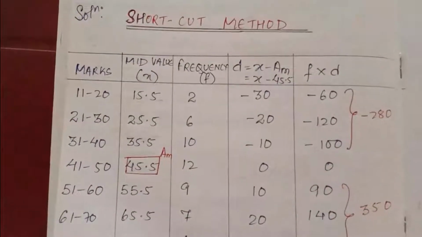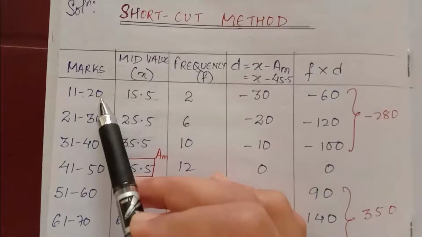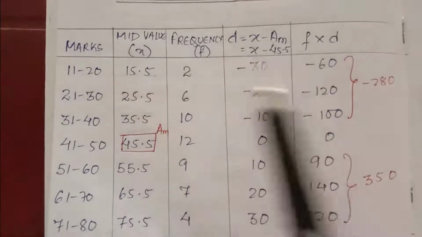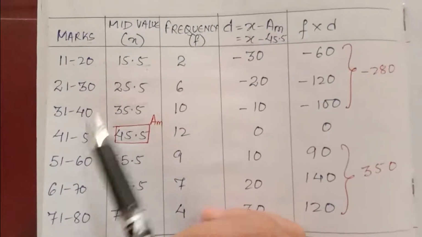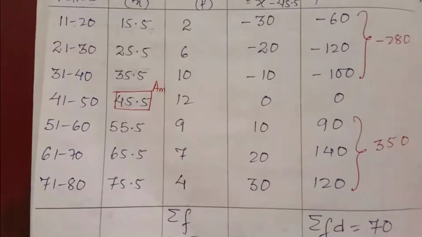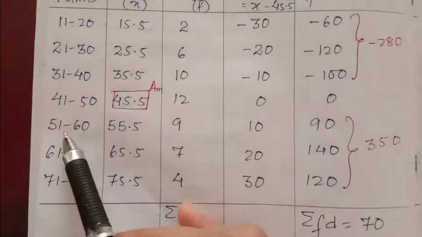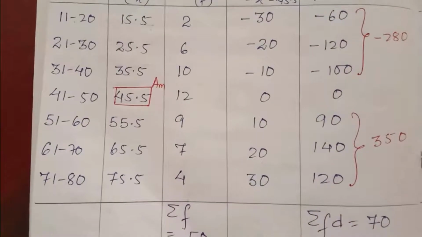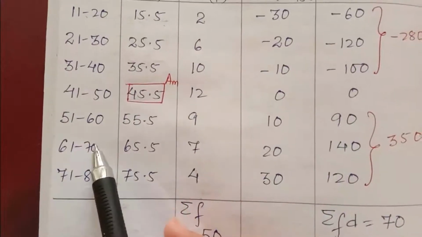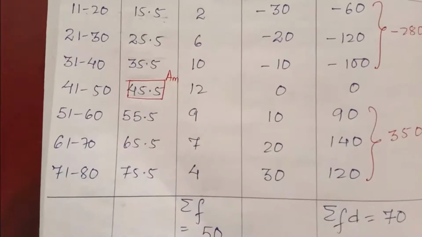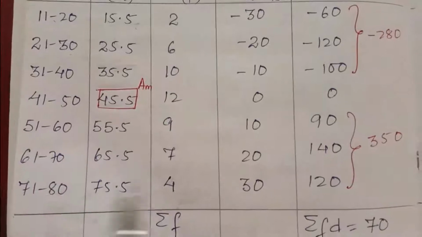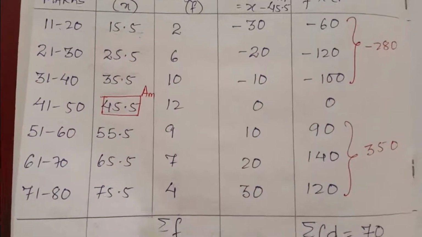Then we have to find the mid value of 11 and 20. 11 plus 20 is 31. 31 by 2 is 15.5. 21 plus 30, 51 divided by 2, 25.5. 31 plus 40, 71 divided by 2, 35.5. 41 plus 50 is 91 divided by 2 is 45.5. 51 plus 60 is 111 divided by 2, 55.5. 61 plus 70 is 131 divided by 2, 65.5. 71 plus 80 is 151 divided by 2, 75.5.